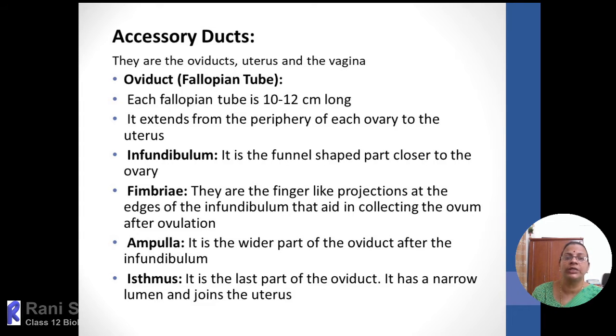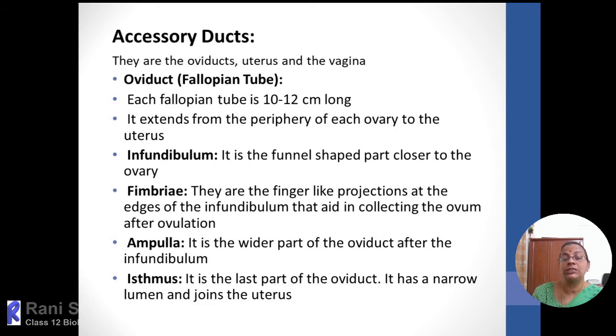This ova will be collected with the help of a funnel-shaped structure of the oviduct. The whole fallopian tube is approximately 10 to 12 centimeters, and it is lined by 3 layers. The innermost lining, like the uterus itself, the endometrial lining of the fallopian tube, is also ciliated.